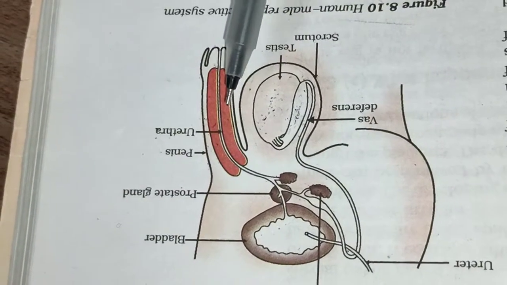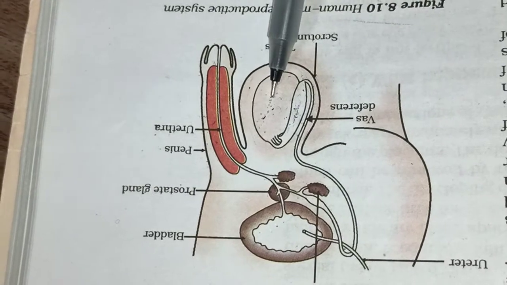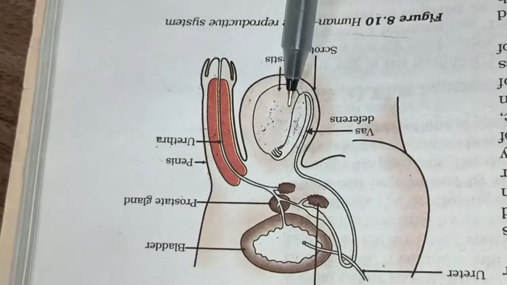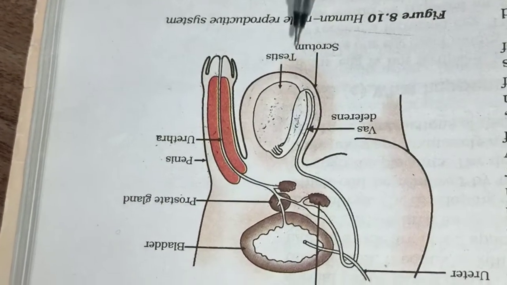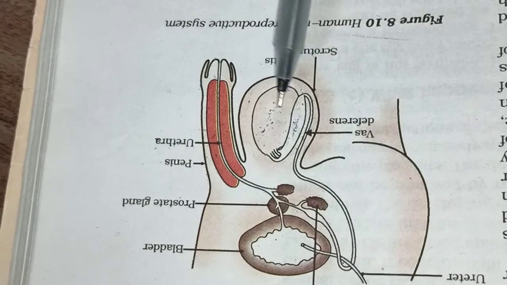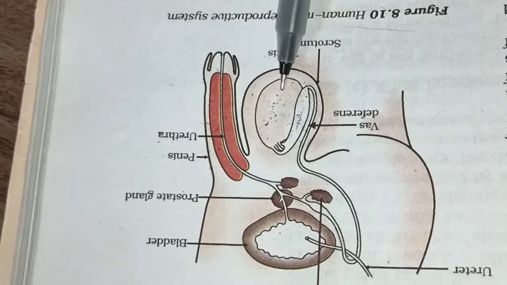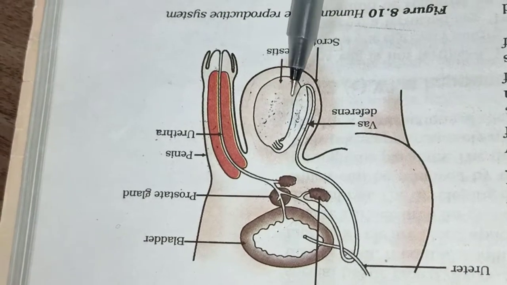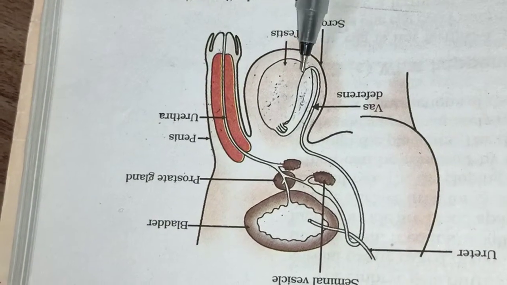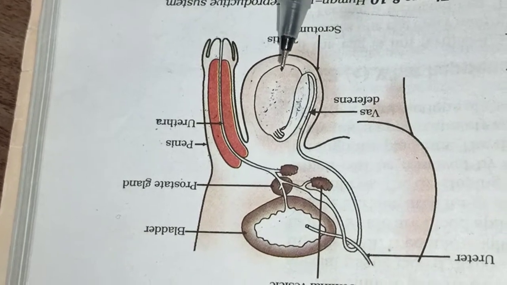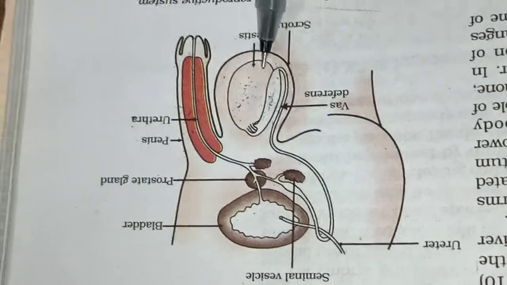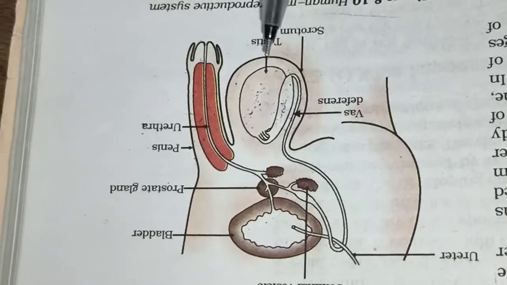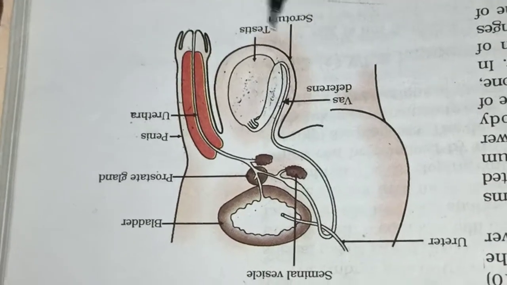The sperm cells are released by the testes, and the formation of sperms is called spermatogenesis. Students, if it is asked in the exam what is meant by spermatogenesis, the formation of sperm in the testes is called spermatogenesis.